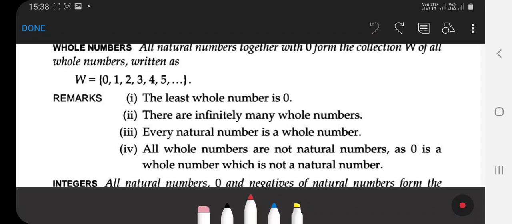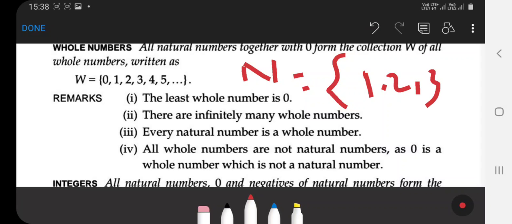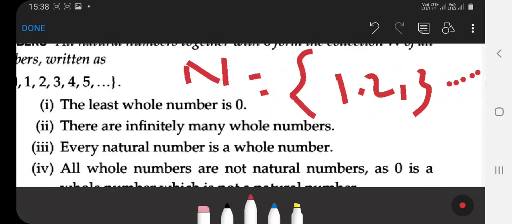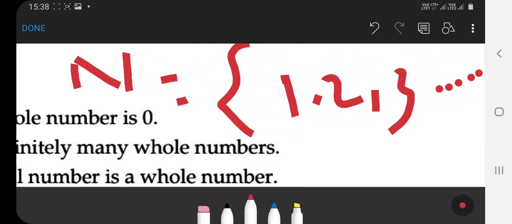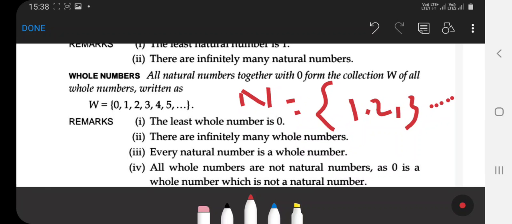Every natural number is a whole number, because N is the set of 1, 2, 3 and so on, and W is the set of 0, 1, 2, 3, 4, 5.